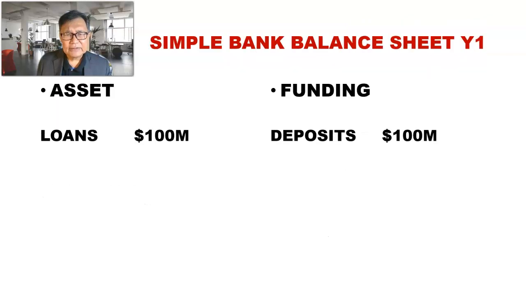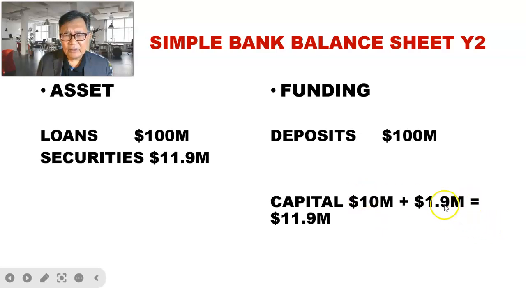And we can see here that this 1.9 million of net earning will be added on to the existing capital of 10 million. So there will be a capital growth from 10 million to 11.9 million. And this is how the banking system will operate. So when there is a good earning, we assume that there's no dividend distribution. So the entire earning will be added on to the capital. So we got capital growth from 10 million to 11.9 million. And we can see that this is how the banking system operates.